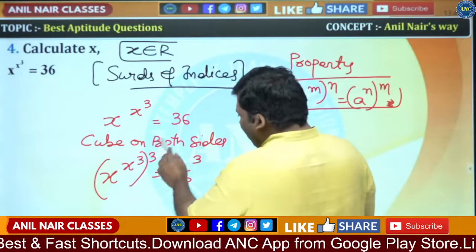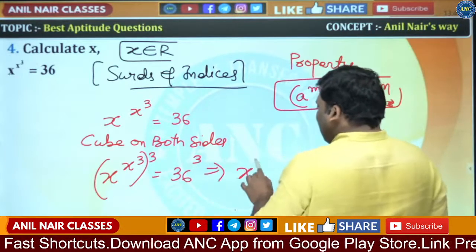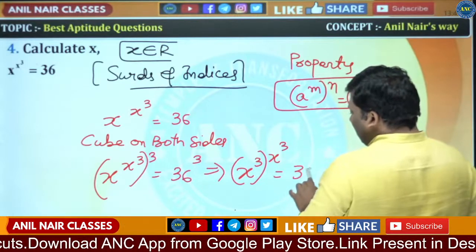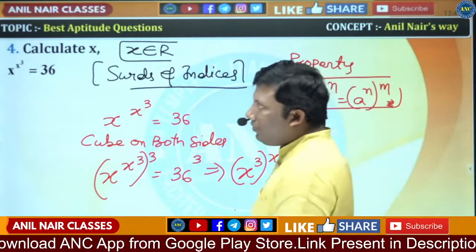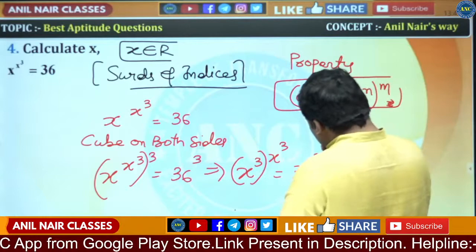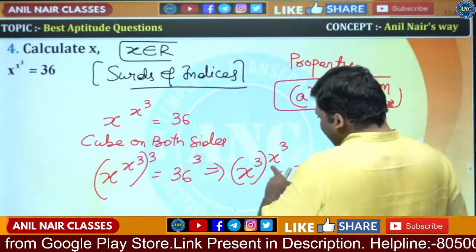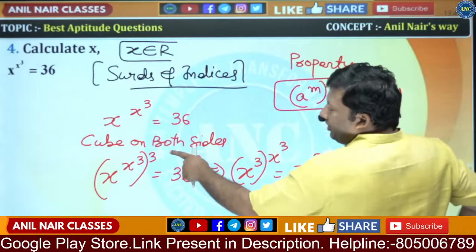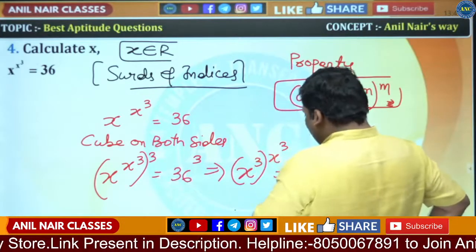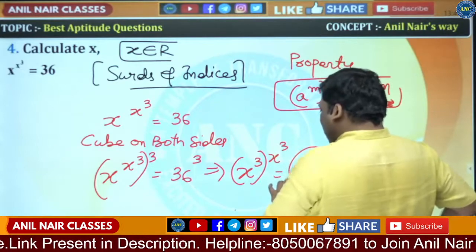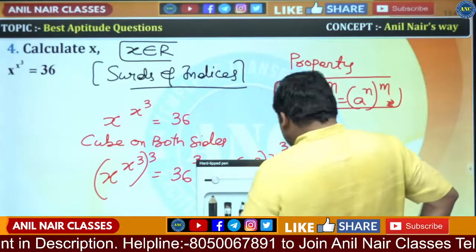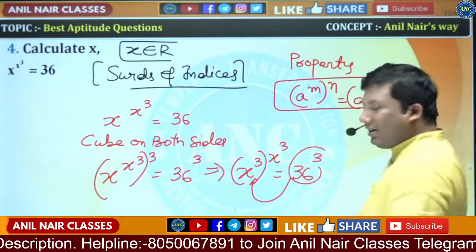So a power m power n can be written like this: x power 3, power x power 3, is equivalent to 36 power 3. Are you all with me? If you see here, x cube, I hope the idea is clear. I cubed it, so x cube power x cube is equivalent to 36 cube. If I write the expression like this, I will get the answer.